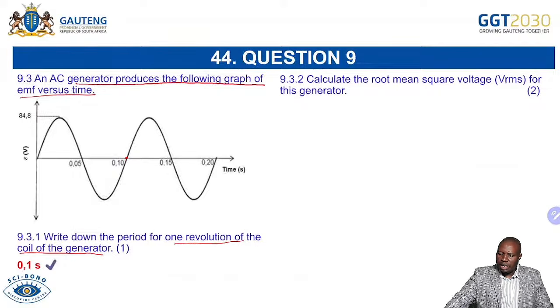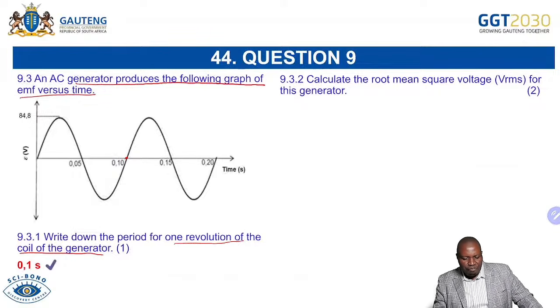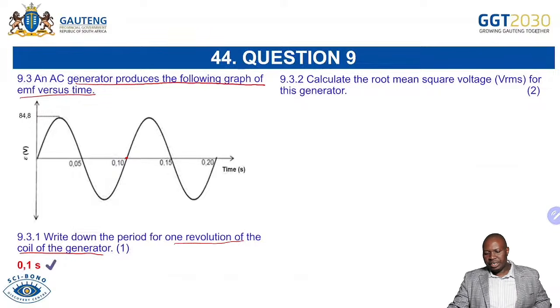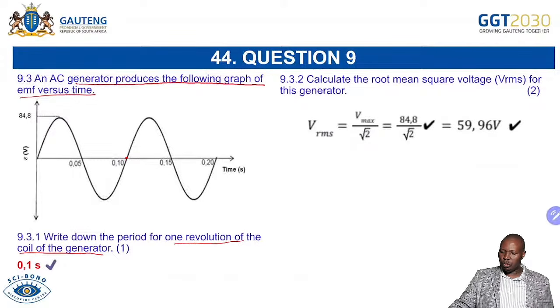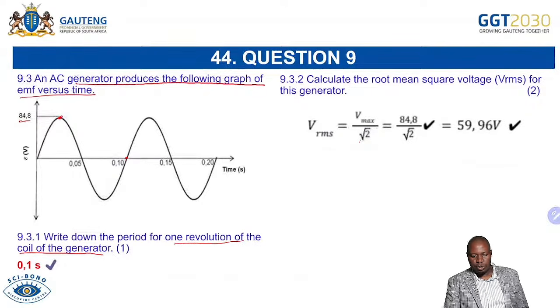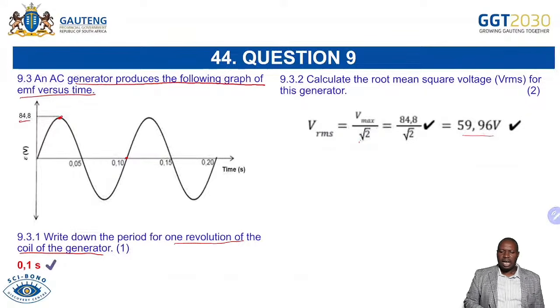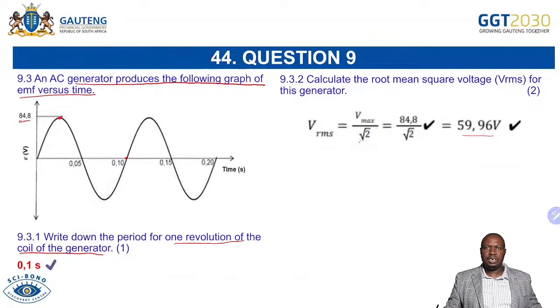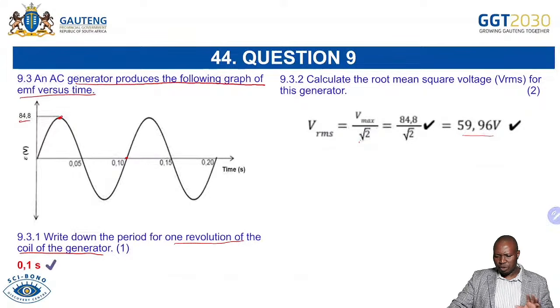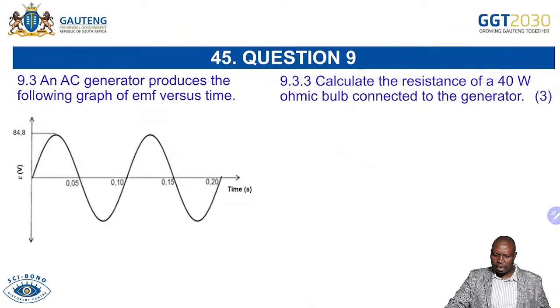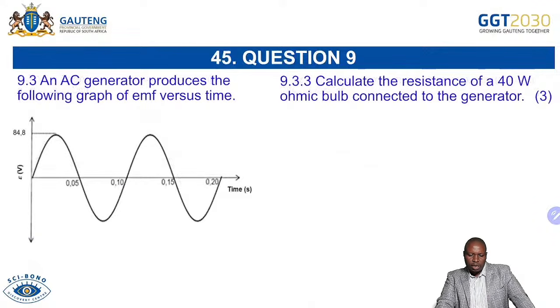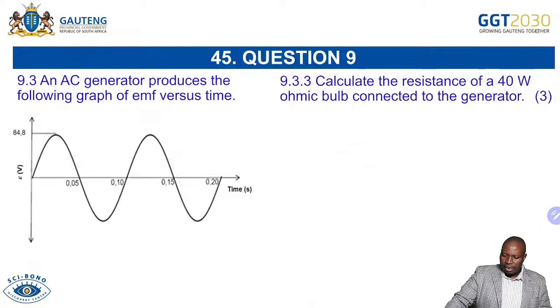Then calculate the root mean square voltage, VRMS, for this generator. When you're calculating your VRMS, you have your Vmax, which is 84.8 V at the top there, over root 2. Then you just substitute and you get 59.96 volts. Spend some time, sit there, and do many of these calculations under motors and generators. I'm telling you, you will be able to collect a lot of marks doing this type of calculation.